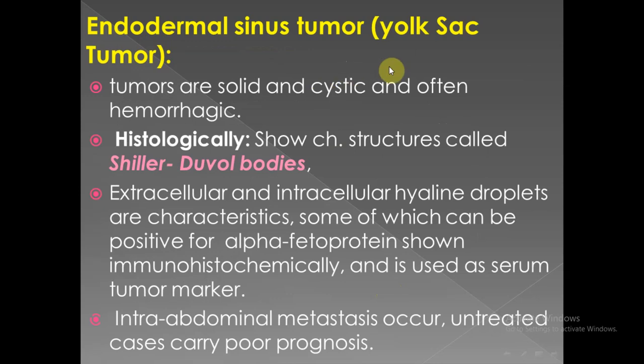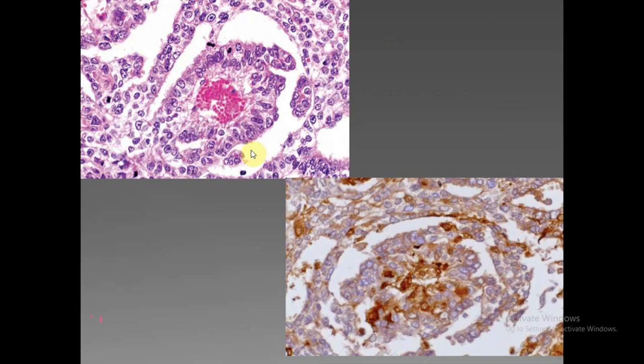Endodermal sinus tumor or yolk sac tumor: the most important microscopic characteristic feature of endodermal sinus tumor is the presence of Schiller-Duval bodies, and this is similar to its testicular counterpart, and this tumor carries a poor prognosis. These are Schiller-Duval bodies, and these show immunohistochemical positivity for alpha-fetoprotein.